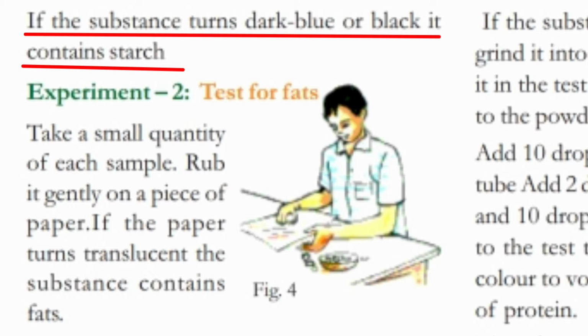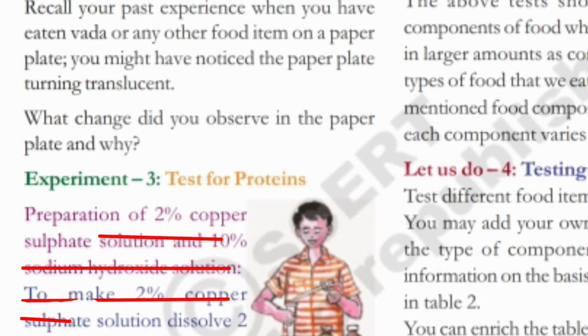Experiment 2. Test for fats. Take a small quantity of each sample. Rub it gently on a piece of paper. If the paper turns translucent, the substance contains fats. Recall your past experience when you have eaten vada or any other food item on a paper plate. You might have noticed the paper plate turning translucent. What change did you observe in the paper plate and why?